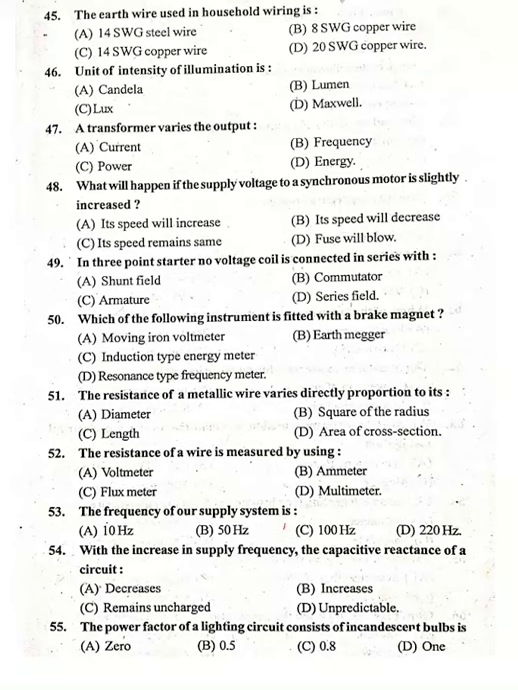Next, 51. The resistance of a metallic wire varies directly proportional to its... Option C, length. R is equal to rho L by A. You know the equation there. The length is directly proportional. So 51. Option C, length. 52. The resistance of a wire is measured by using multimeter.